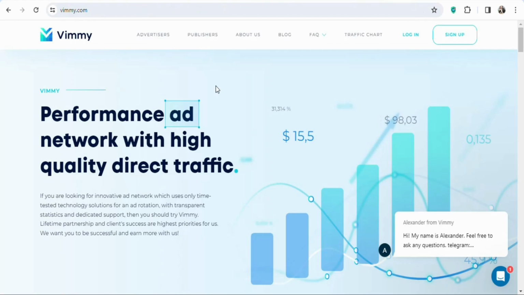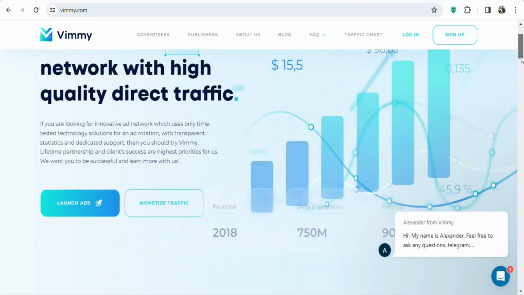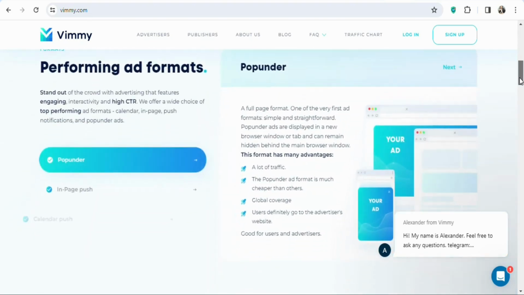The traffic source that we are going to be using today is vim.com. This is the website vim.com. On this website, you can buy high quality traffic at a very cheap cost. The best part is that you can select any country that you want. They are available in many countries.